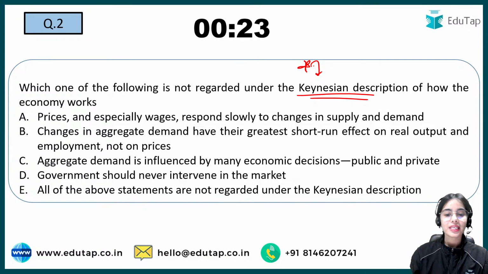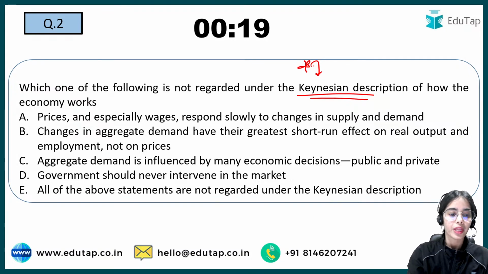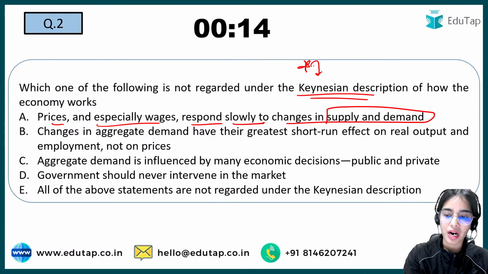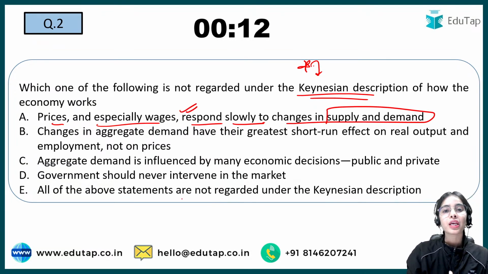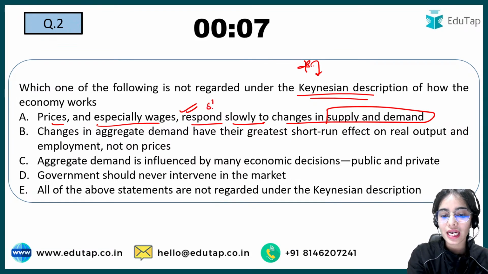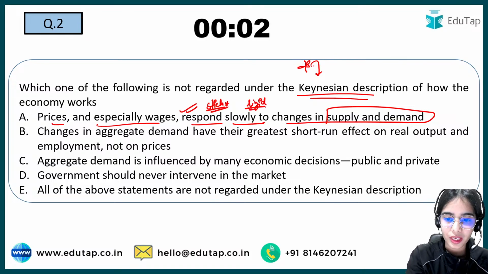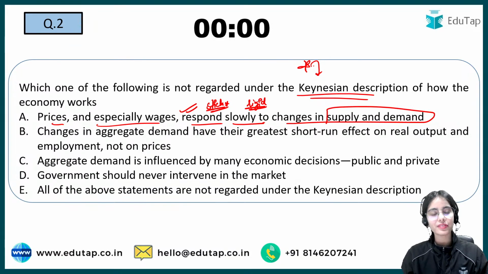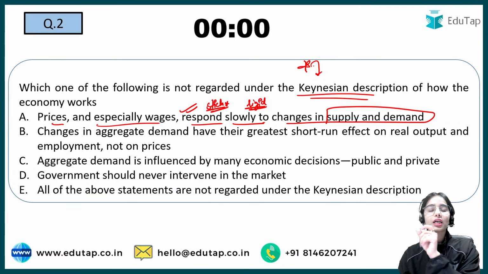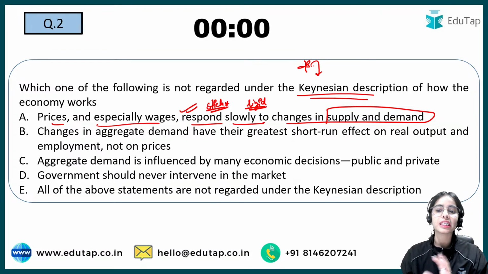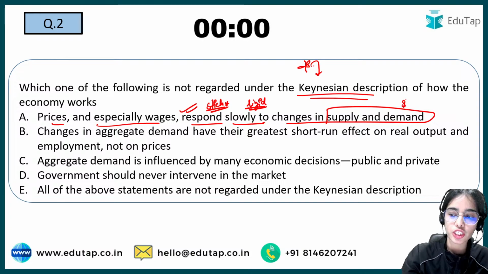Which of the following is not regarded under the Keynesian description of how the economy works? Prices and especially wages respond slowly to changes in supply and demand. This is actually correct, as Keynes believed that prices and wages are sticky, that is, rigid in nature. Against the classical belief that wages and prices are flexible, the Keynesians believed that wages and prices are sticky, especially in the short run.